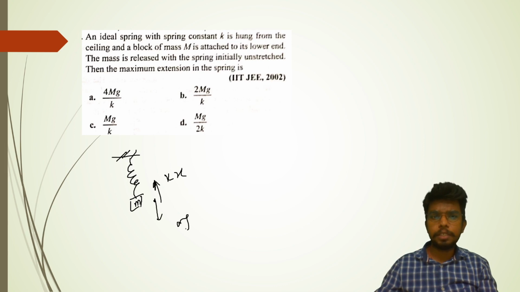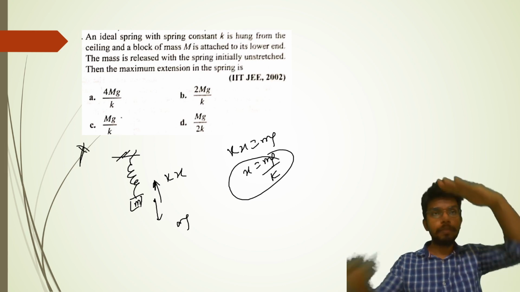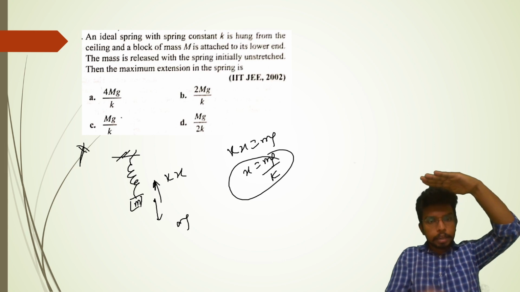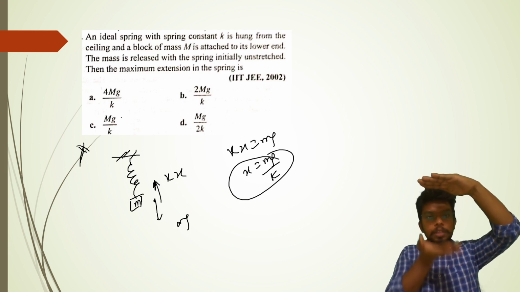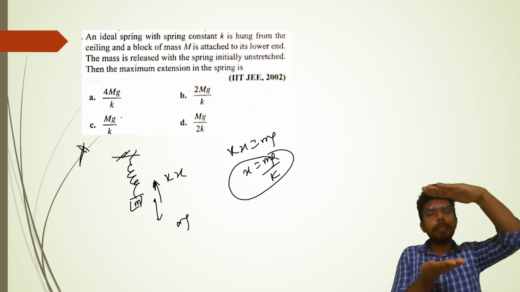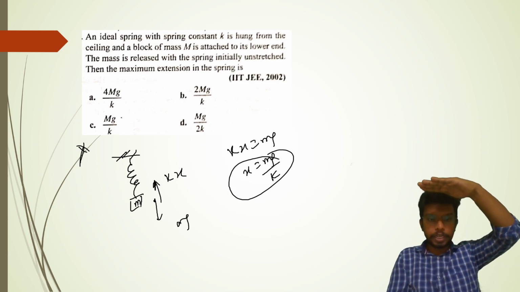Kx should be equal to mg obviously for the rest situation. So x will come out to be mg by k, and they mark mg by k, and that is wrong. Because this x equals mg by k is going to give you the mean position. That means when you release the spring, the mass goes down further, then it comes back, then again it goes down further, then it comes back. After some time it will be held at a certain point. That point will be x equals mg by k, and not the point where it first went.